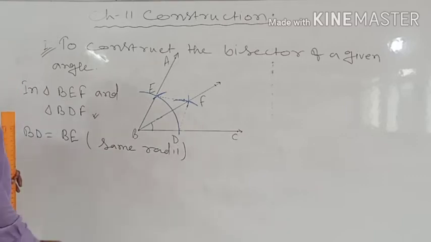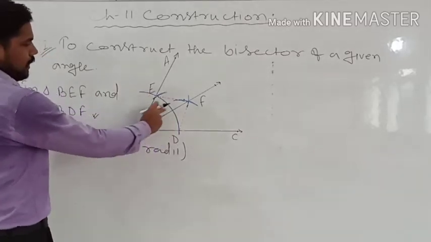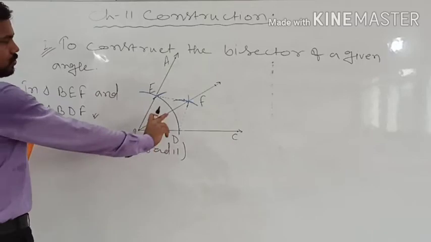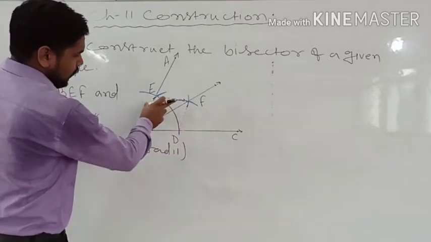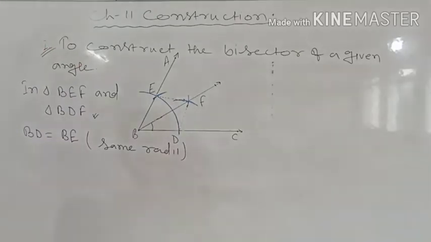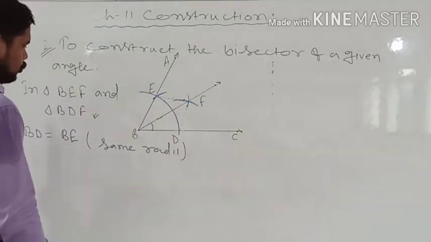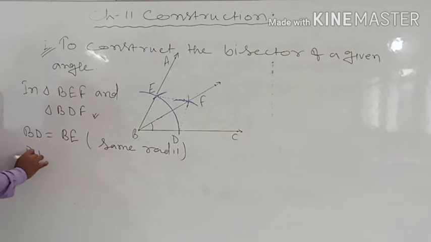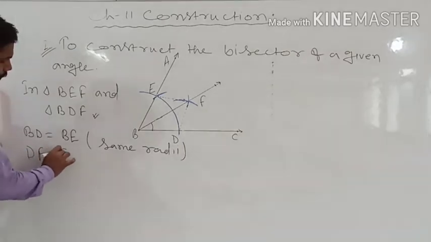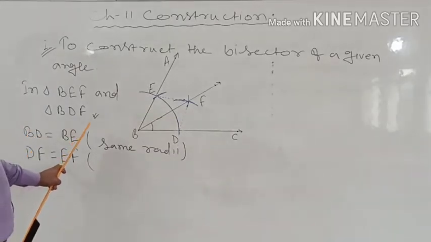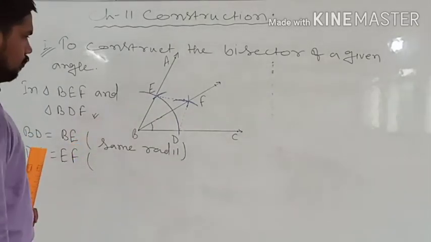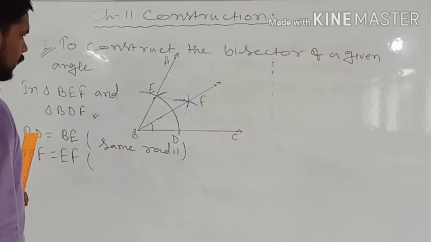And in this triangle and in this triangle only we are working. So this side also we have taken the same length. DF and EF. So here DF also will be equal to EF. So DF and EF are also the same length which we have taken.